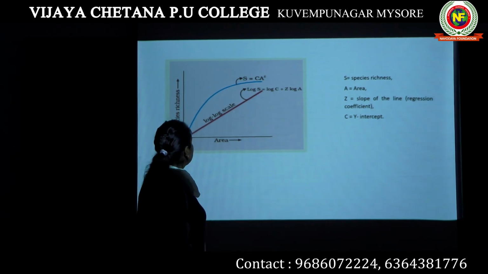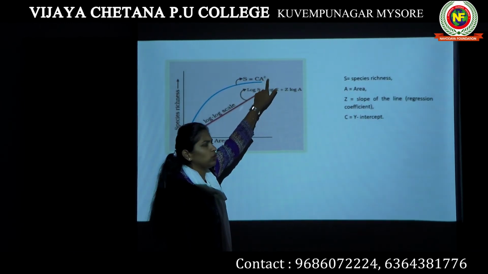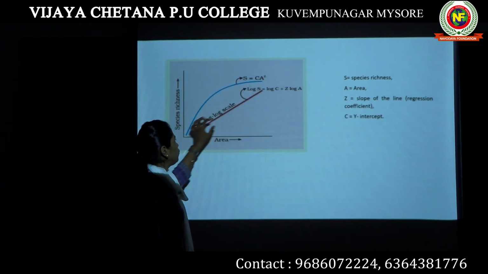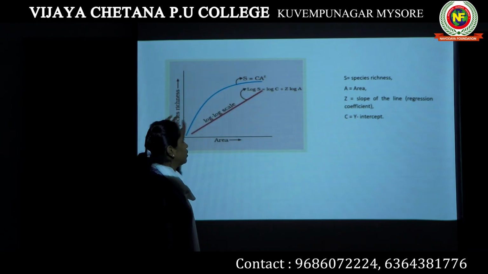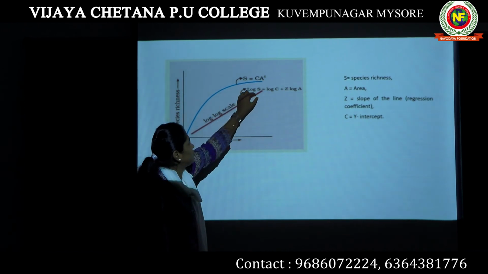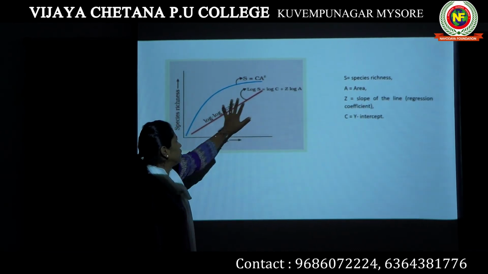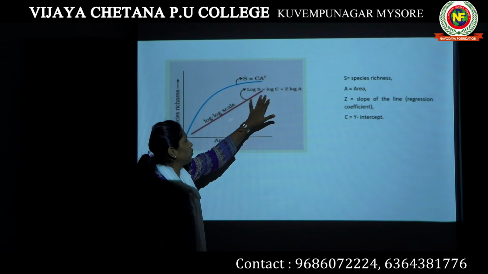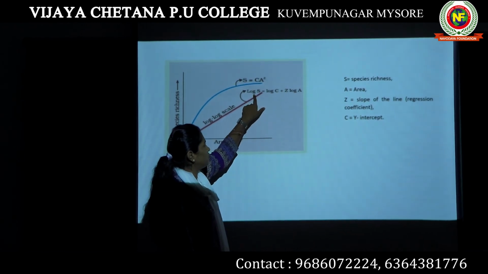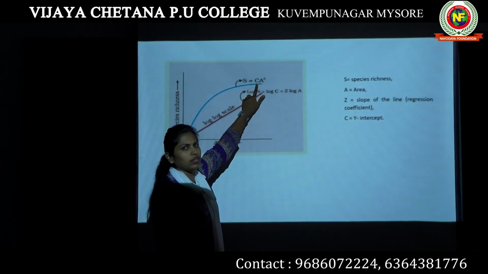We interpret this rectangular hyperbola with the formula S = CA^Z. Now, for the same rectangular hyperbola, if you use a log scale, if you interpret it through log, then it is going to be a straight line. If we use log, this whole concept can be interpreted using a straight line. So the formula for the rectangular hyperbola is S = CA^Z.